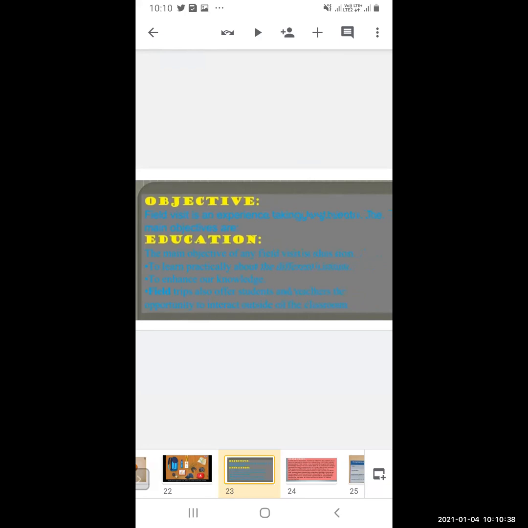Field trips also offer students and teachers the opportunity to interact outside of the classroom. Yes, along with the education, you are getting an opportunity to interact outside the classroom, with the people where you are going. By interacting you can know what the traditions are over there, what type of dressing, and you can get more information about that particular locality you are visiting.